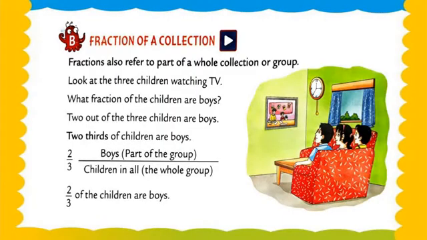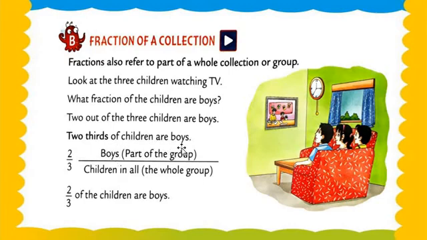Fraction. Now my dear students, here we find the fraction of what? Fraction of the children are boys. So my dear students, 2 out of 3 children are boys. See here, what does 2 out of 3 mean? It means 3 children, but 2 boys and 1 girl. So 2 out of 3 children are boys.